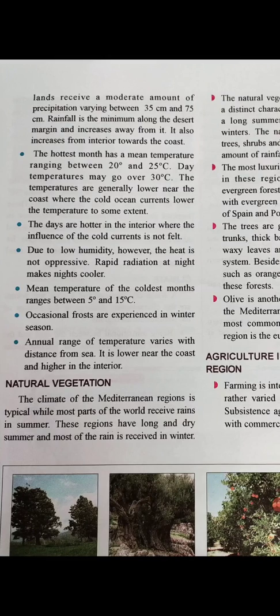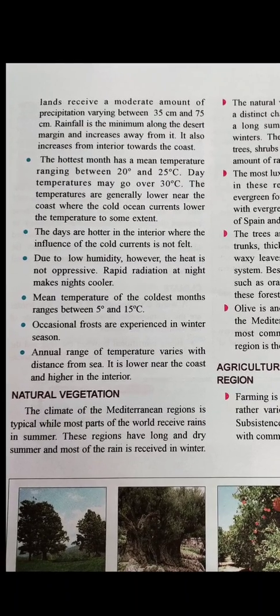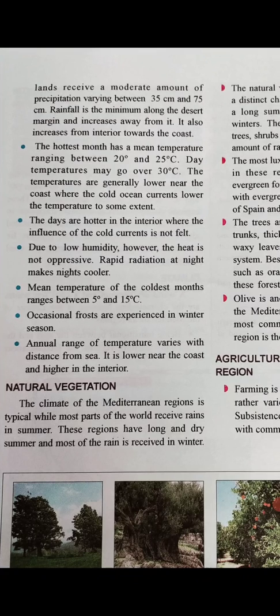Obviously, as these areas are located near the coast, the precipitation will also increase from the interior towards the coastal areas. The hottest month has a mean temperature ranging between 20 to 25 degrees Celsius because these are located near the coastal area, so the temperature is very moderate. Not very high and neither very low. The day temperature may go to over 30 degrees Celsius, and the temperatures are generally lower near the coast where the cold ocean currents lower the temperature to some extent.